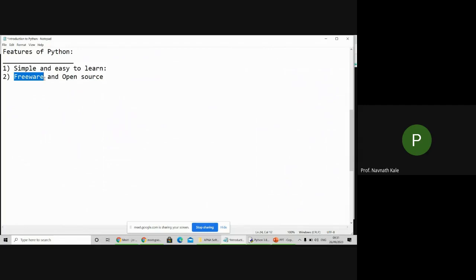That's what is called freeware. Then what is open source? Here we can easily see its source code. Python code we can easily see, and we can add our own code in Python. That's what is called open source. So there is a difference between open source and freeware.